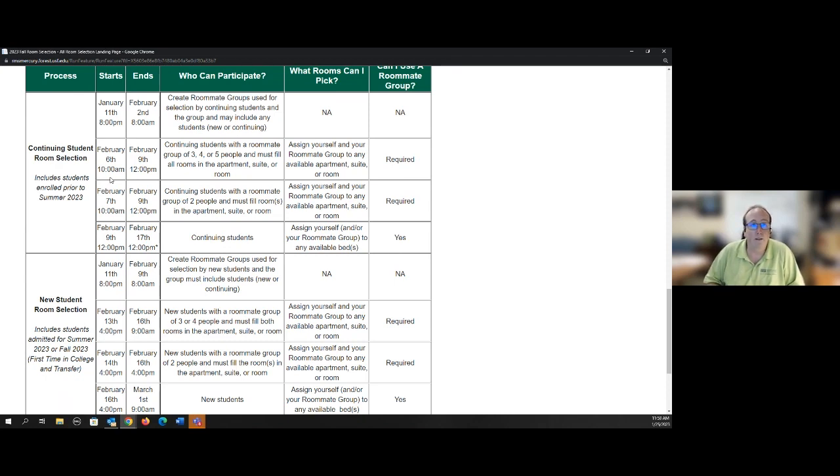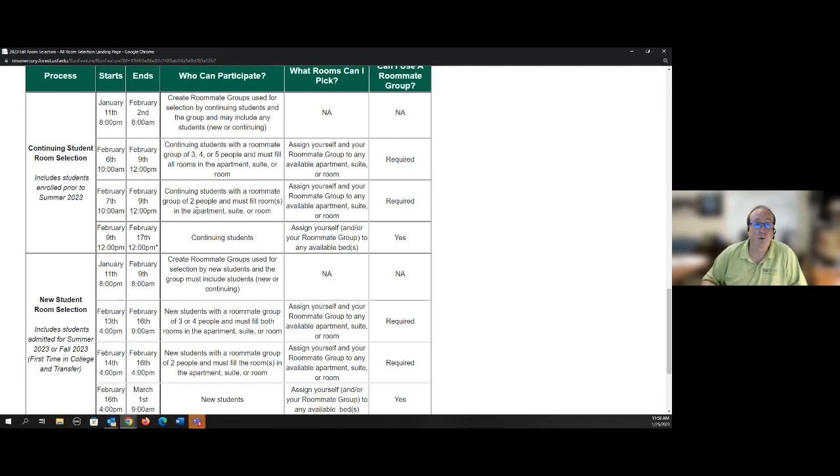What's really important is all the people in your group need to be ready for assignment. That means they completed all the steps, applied for housing, and paid their application fee. They need to do those 2 items just to be able to join a group. For our new students, you need to also submit your orientation reservation, and those will be available. You'll be able to register as of February 1st. That will be available from the 6th to the 9th for 3, 4, or 5 people. And then on the 7th, we'll also allow a group of 2 people